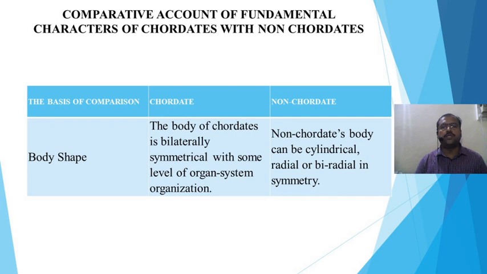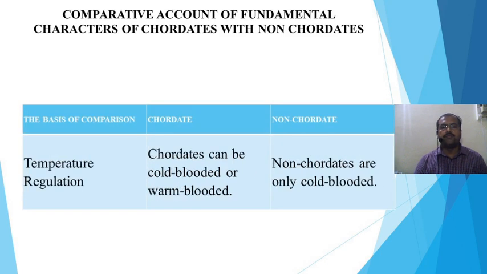About the body shape. The body of chordates is bilaterally symmetrical with some level of organ system organization. In case of non-chordates, the body can be cylindrical, radial or biradial in symmetry. In case of temperature regulation, chordates can be cold-blooded or warm-blooded, and non-chordates are only cold-blooded.